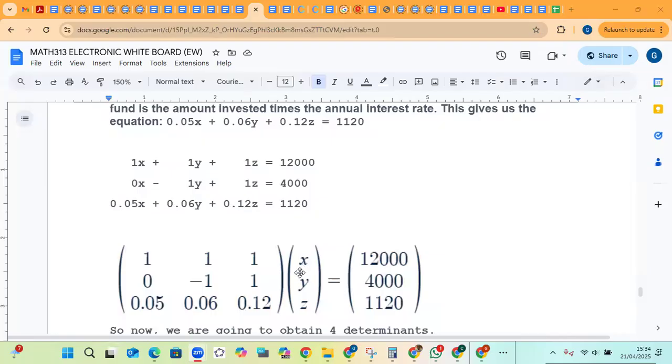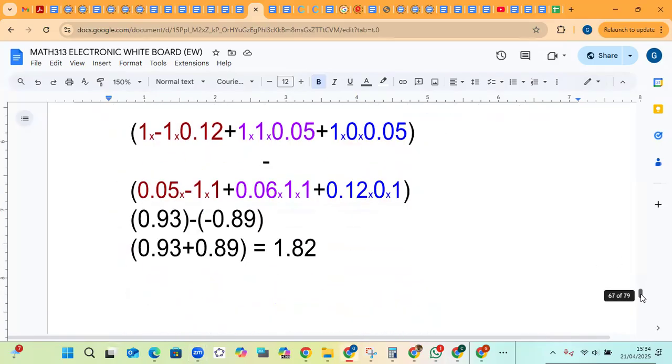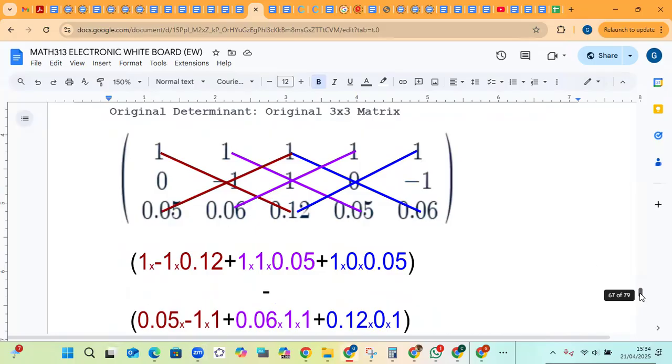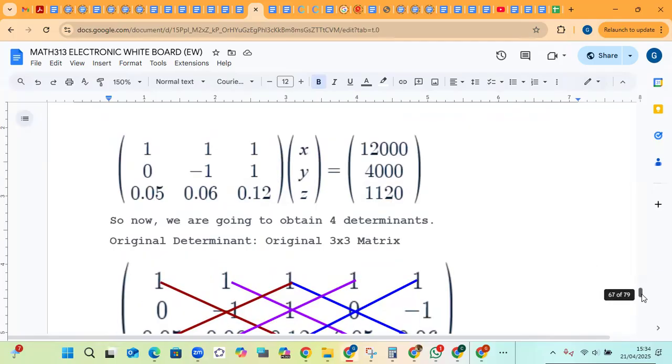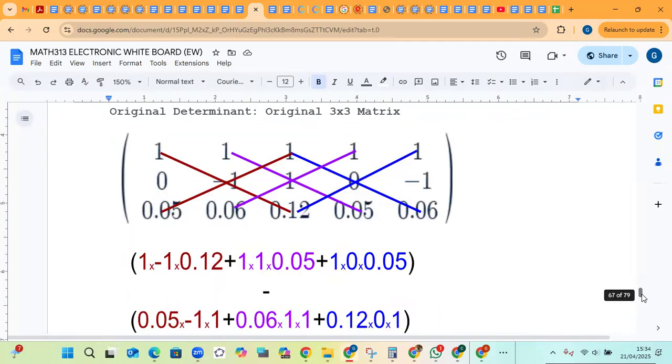Now from there, we need to find 4 determinants, a general determinant, and 3 others based on x, y, and z. That will be Cramer's rule. To apply Cramer's rule, one of the ways to easily obtain determinants is by augmentation. Here we augment the original 3 by 3 matrix by adding the first two columns.